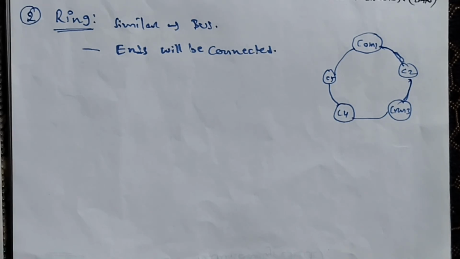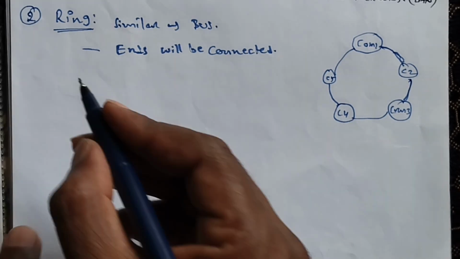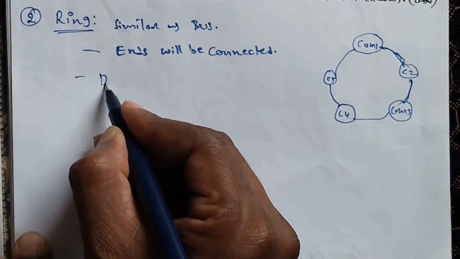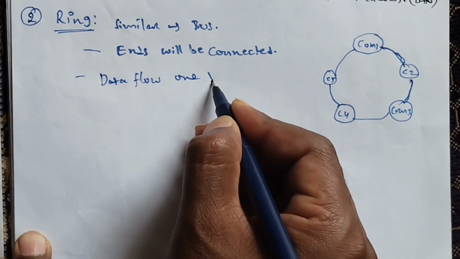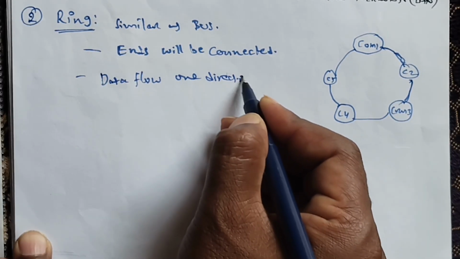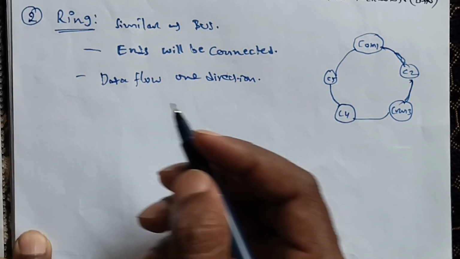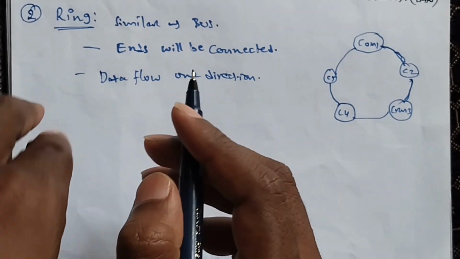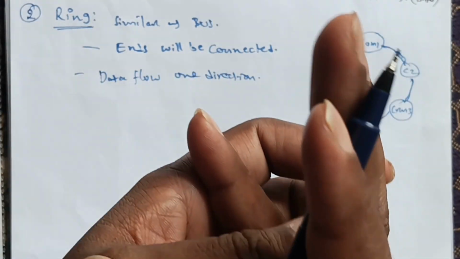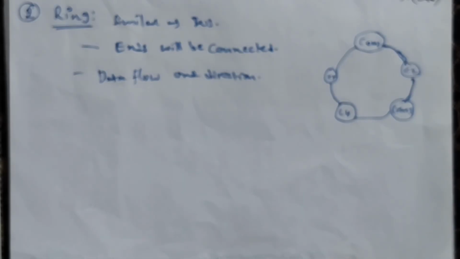The data flows in only one direction, clockwise, from sender to receiver. It has no terminated ends. Why? Because all the ends are connected, so there are no terminated links. The data flows in a single loop, continuously, known as an endless loop.